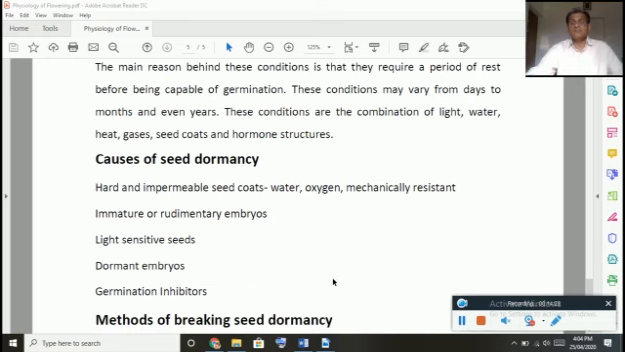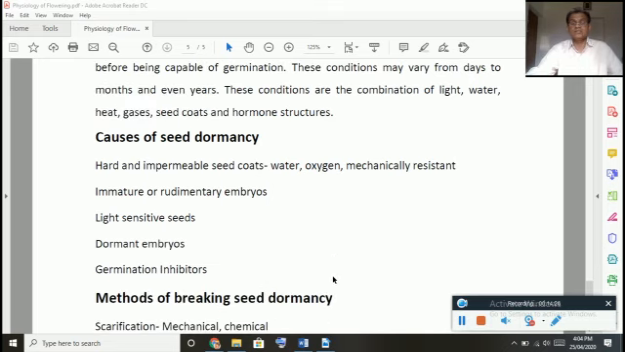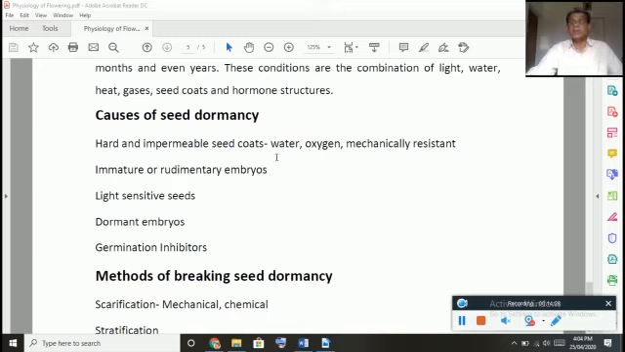As far as the causes of seed dormancy are concerned, first, hard and impermeable seed coats. See, if we store the seeds for some time, the seed coat will become soft, and after that time they will germinate. So hard and impermeable meaning they do not permeate. Seeds are hard and they do not permeate.